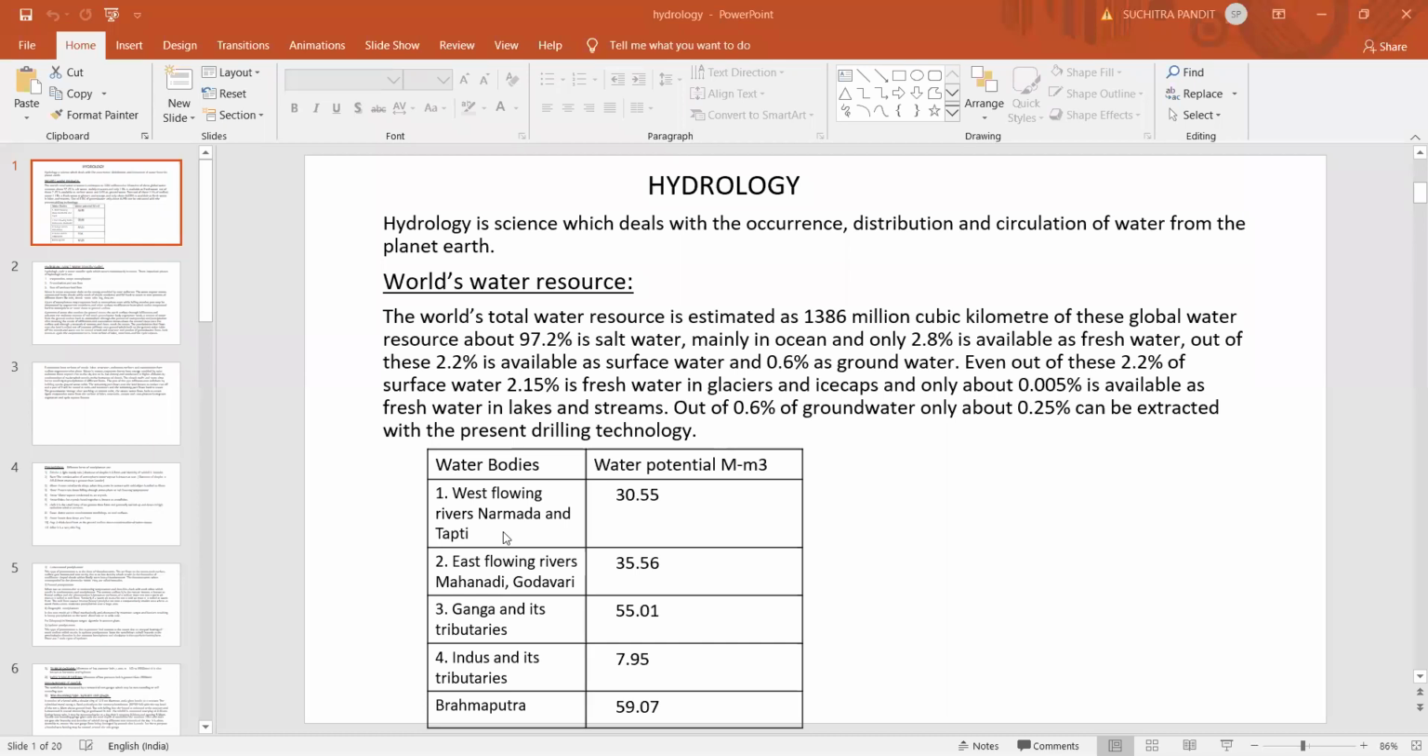Here, the water is available only during the rainy season. For the remaining part of the year, you don't have any flow in the rivers. So whatever water is available in the rainy season has to be stored in ponds or in reservoirs, so that the same water can be utilized for various purposes.